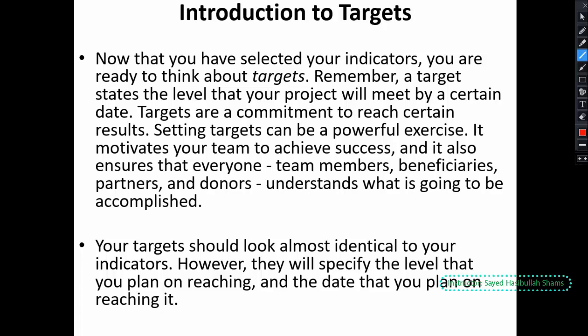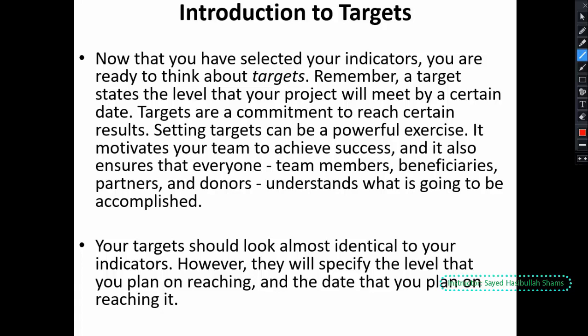The targets motivate our team to understand their success and achievement, and they motivate our stakeholders, beneficiaries, partners, and donors, because they will understand what is going on in our project, for example, what the implementing partner will accomplish in this time. So it's very important that we set targets for our indicators.